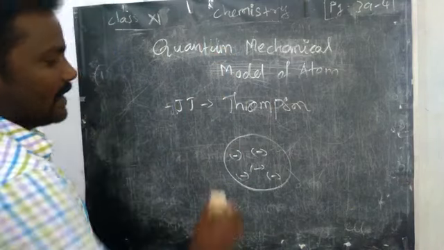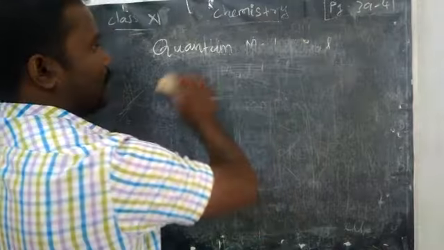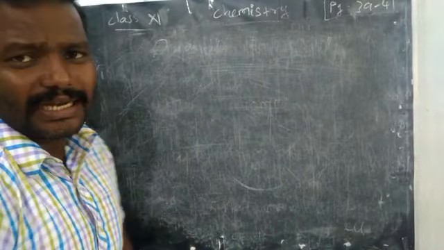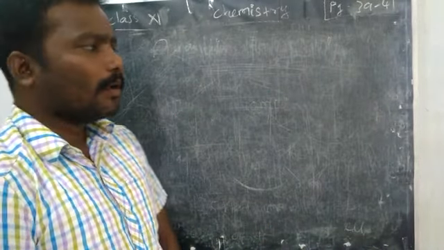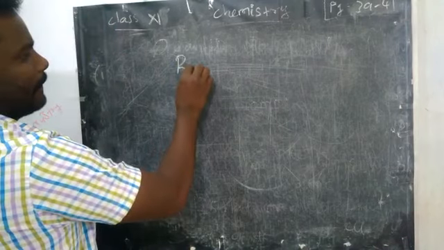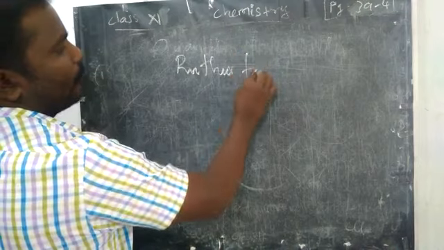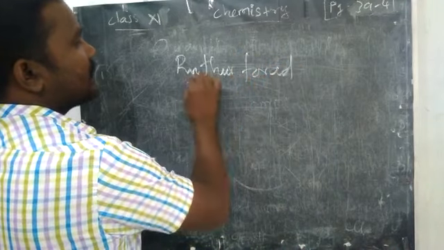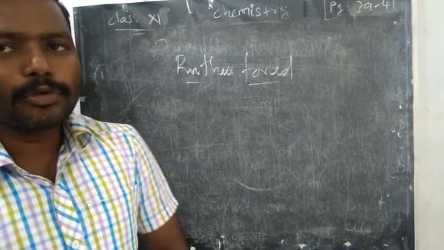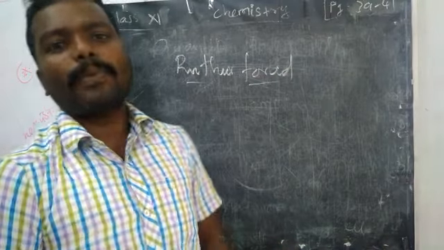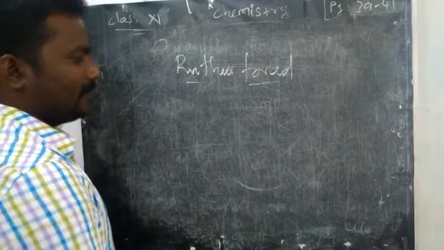Further, another scientist discovered the atomic structure. Okay, who is the other scientist who came? Rutherford. See, what is the idea of Rutherford? He did one experiment with gold foil, right?